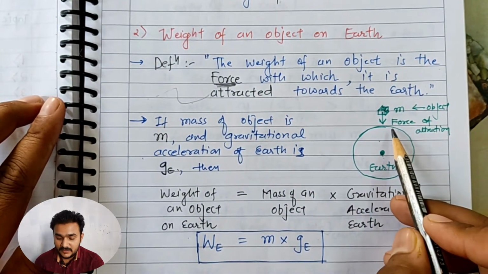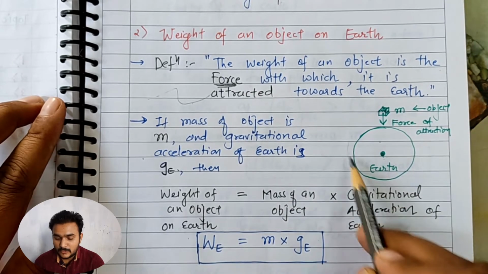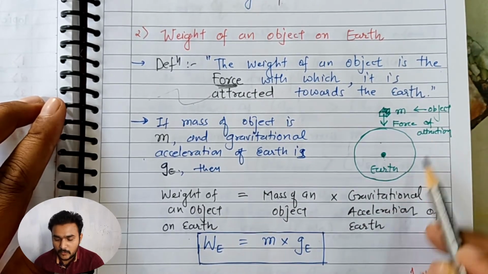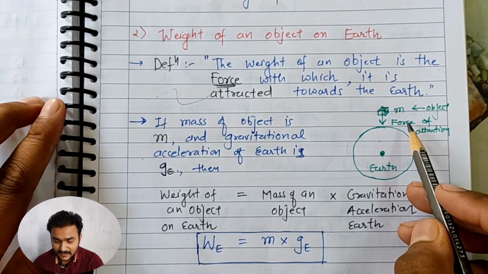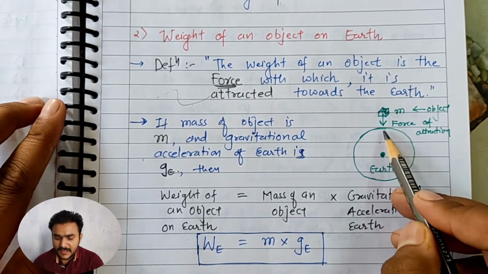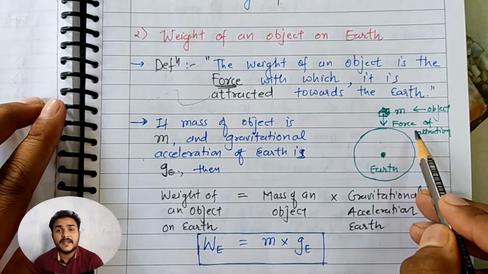For example, if the mass of the object is m over the surface of the earth, I have drawn mass m here, and the downward arrow shows the direction of the force of attraction.